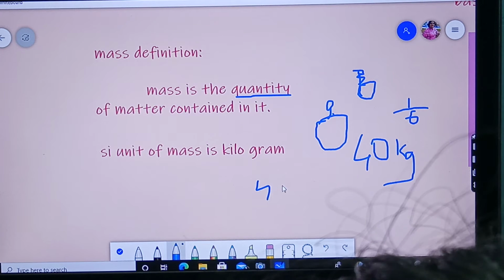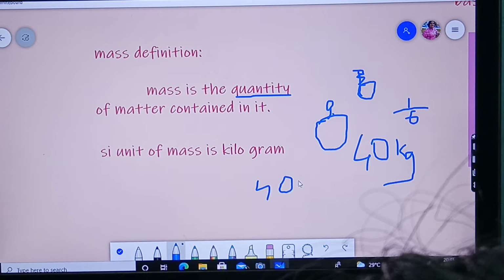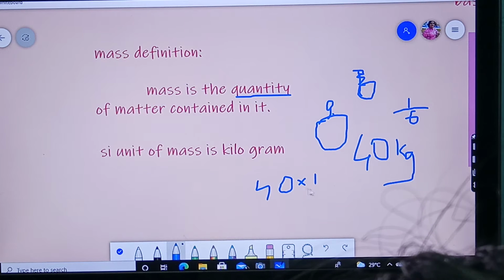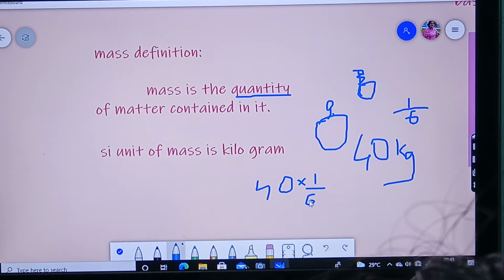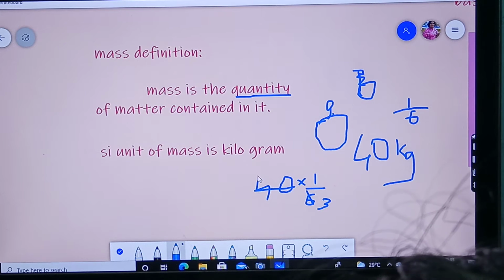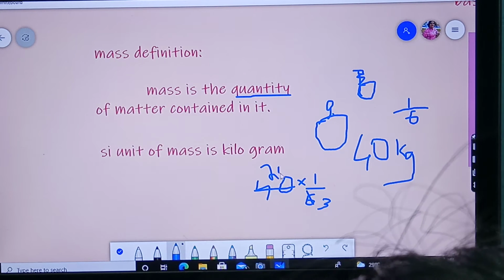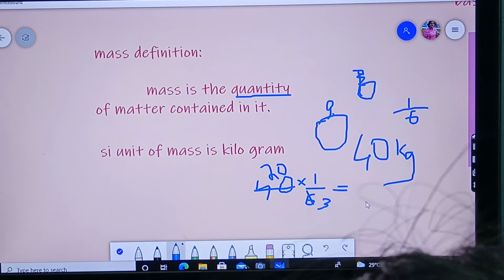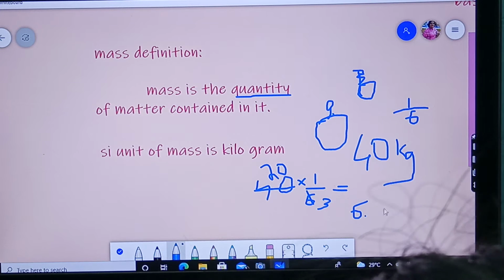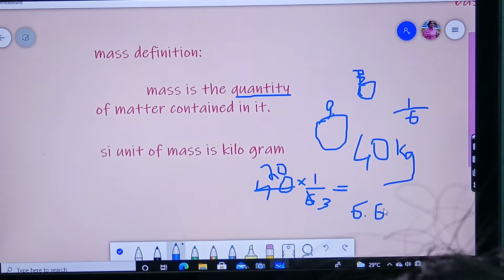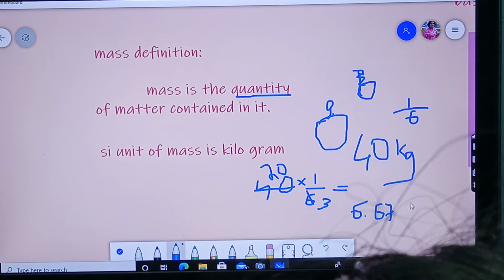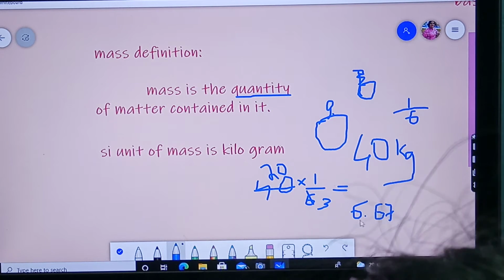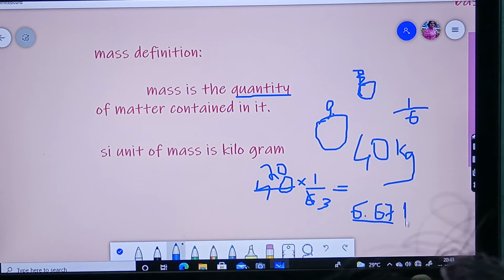That means 40 into 1 by 6. If you multiply this, then you will get approximately 6.67. It is not the exact number, but 6 will come continuously. So you can keep the 67. So 6.67 kgs this person will become.